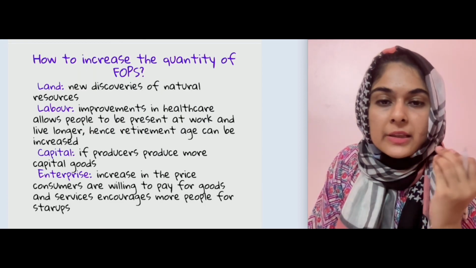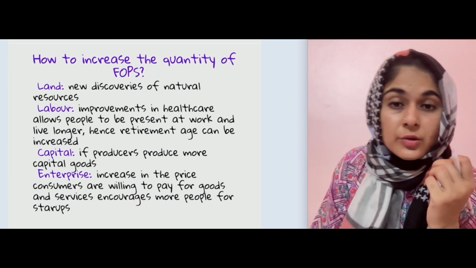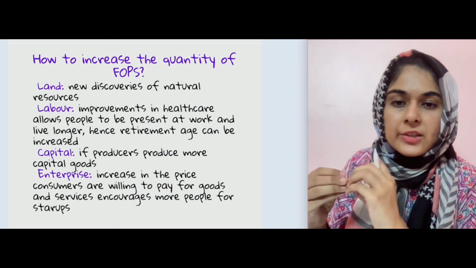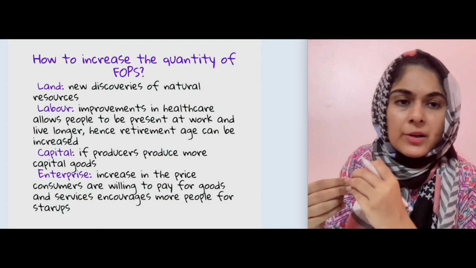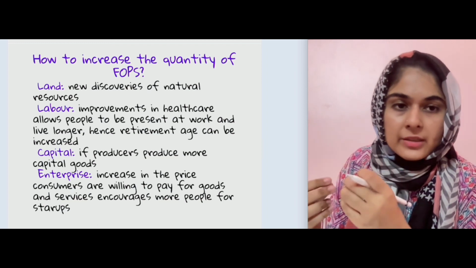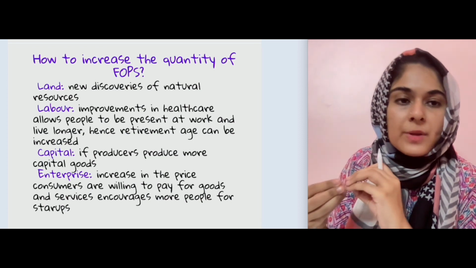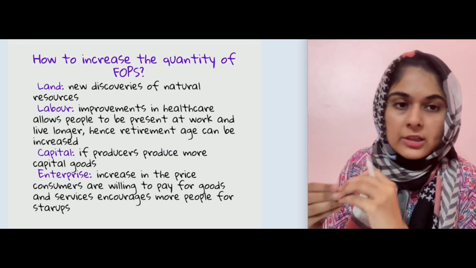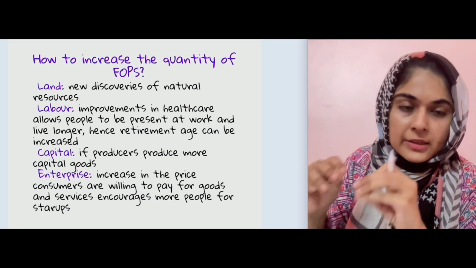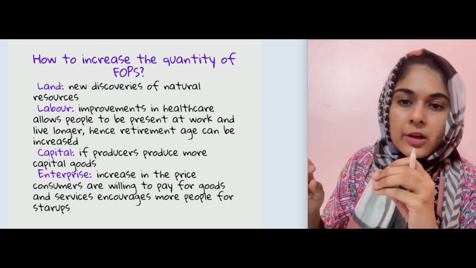Enterprise is simply, so if the government encourages, if people are willing to pay a higher price for some product, then yes, more people will be encouraged to actually make a startup in that particular type.